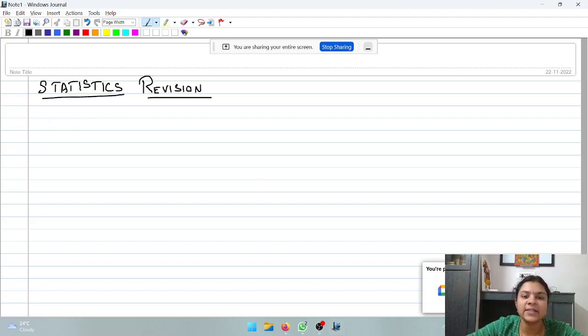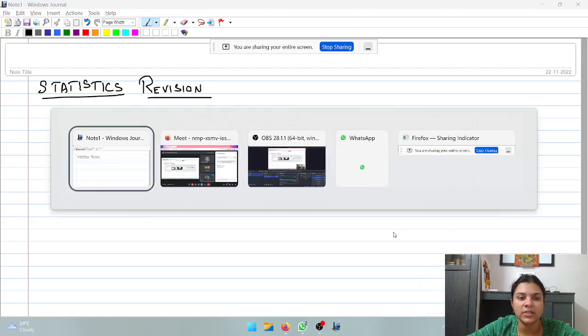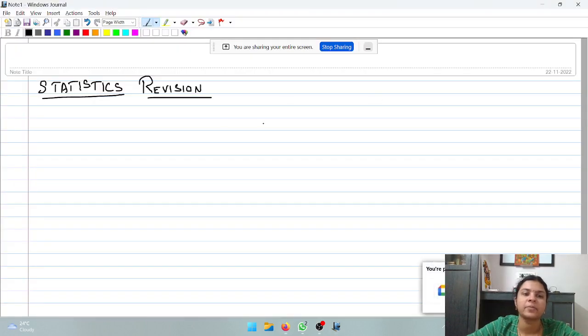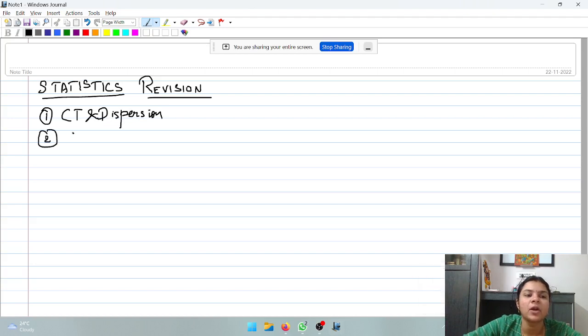Now in statistics, we are going to start focusing based on the areas of importance. If you look at the areas of importance, first it is going to be measures of central tendency and dispersion. Okay. Second, correlation and regression.